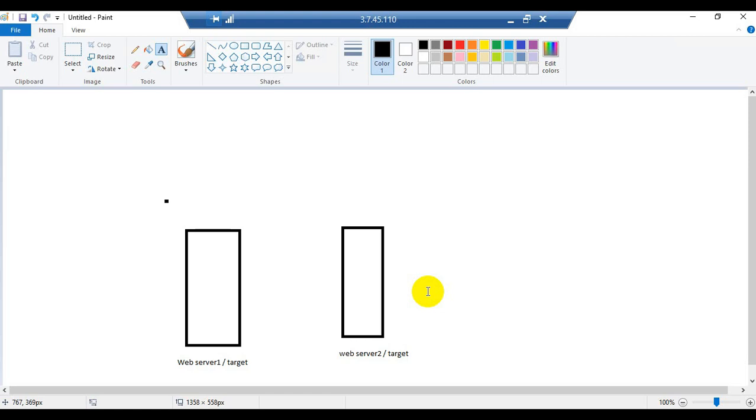The servers which are not a member of the target group, the load will not get balanced over those servers, right? So till now we have performed the task of creating the two EC2 instances or two targets. Now we are moving towards the creation of the load balancer, or the network load balancer.